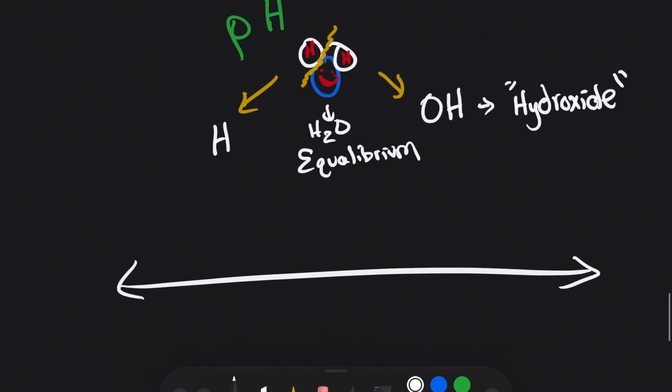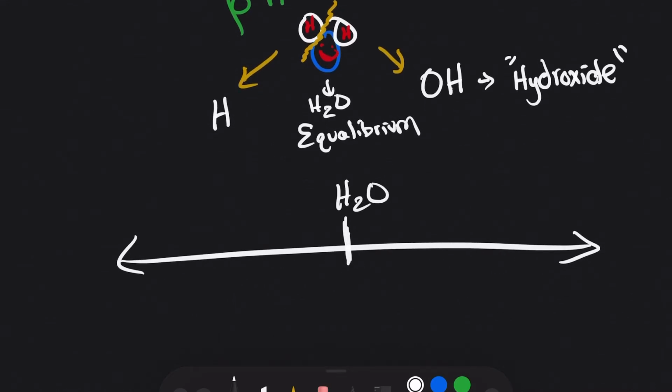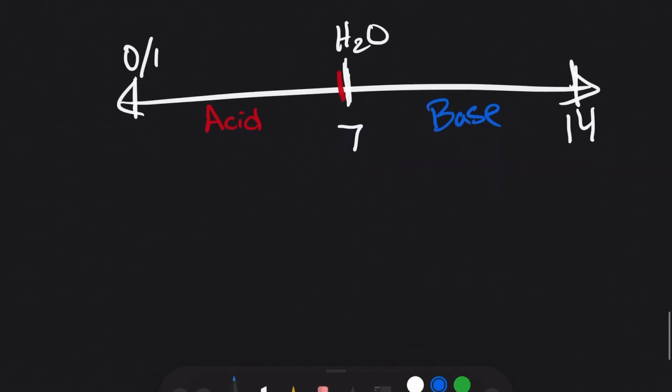Remember homeostasis in the last video? We try to stay as stable as possible. If we were to put this on a scale, water would be right in the middle and be lucky number 7. So let's take a look at the other end of the scale. Depending on who made the scale, it'll either start at 0 or 1. And if you are between 0 and 6.999, you are an acid. The other end of the scale is a 14. And if you're between 7.001 and 14, you are a base.